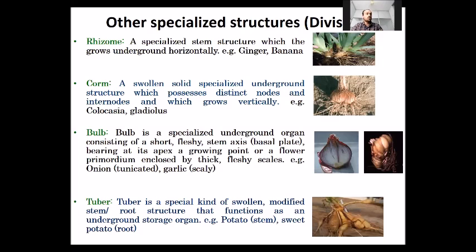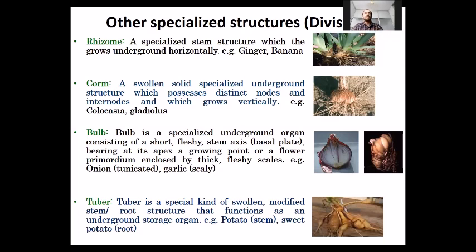Next one is tuber. Tuber is a swollen and modified root or stem structure that functions as a storage organ. Means the main function of tuber is to store food for the plant. Potato and sweet potato are examples of tuber. Potato is a stem tuber, while sweet potato is a root type of tuber. Normally, if someone asks you which part tuber is a modification of, we generally say it is a modification of stem. But if we talk particularly about sweet potato or cassava, then those are modifications of roots.